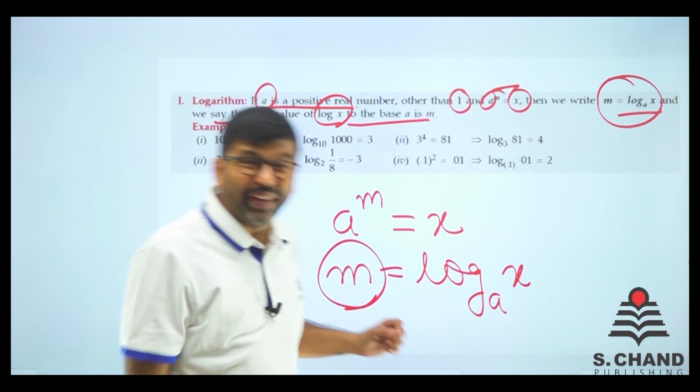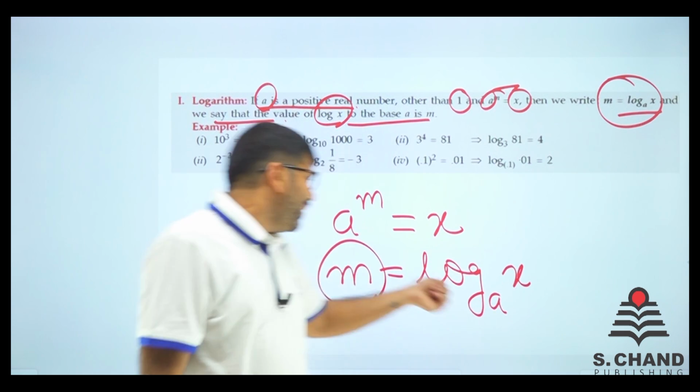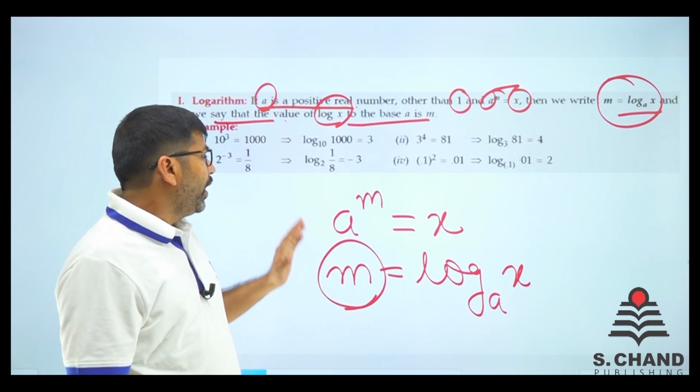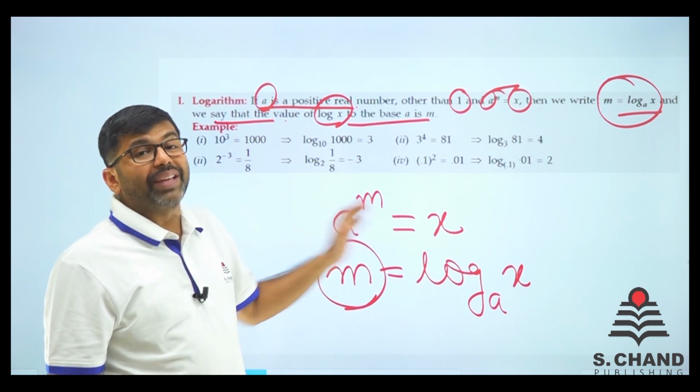Again repeating: log x to the base a is m. So a raised to power m is x.